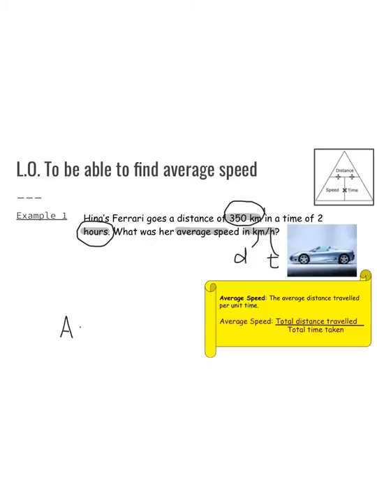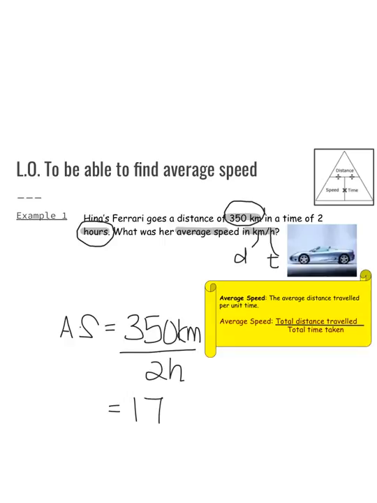So average speed is equivalent to total distance, which is 350 km, divided by total time taken, which is 2 hours. And the answer would be 175 km per hour.